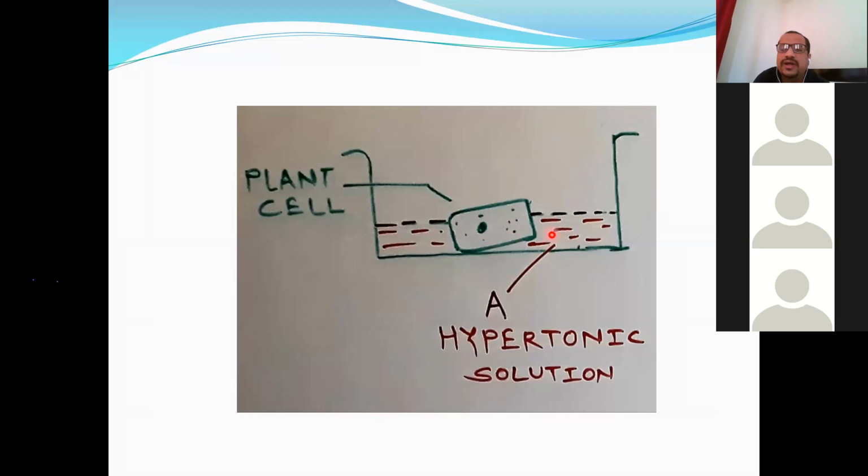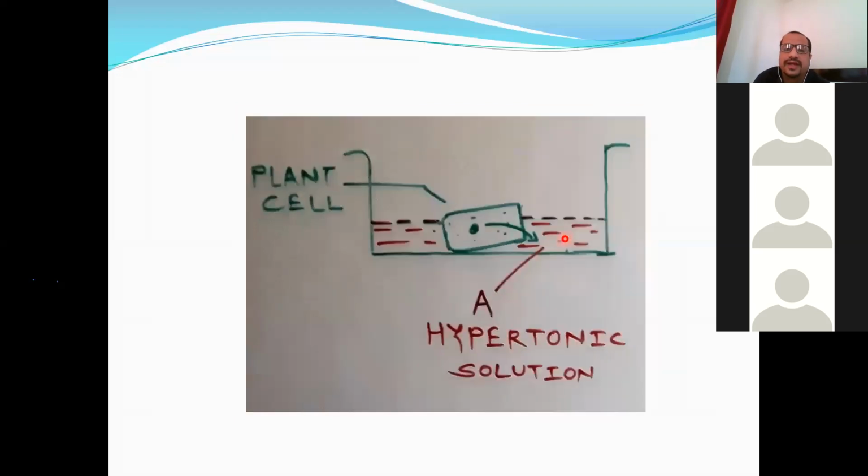What will happen when it is kept in hypertonic solution? Outside. Yes, right. It will be outside movement, from dilute solution to concentrated solution. You are absolutely right. So this outward movement of water from the cell into the outer hypertonic solution due to osmosis is known as exosmosis. It is called exosmosis.